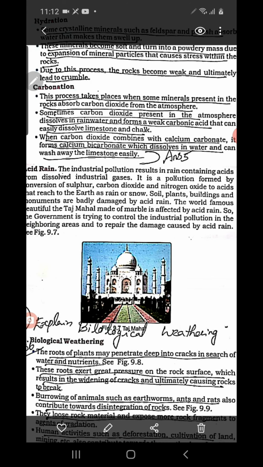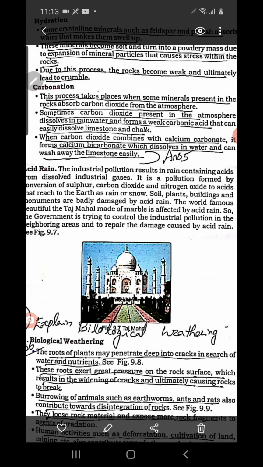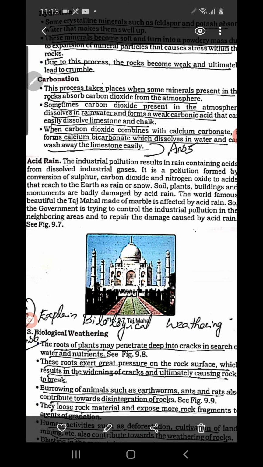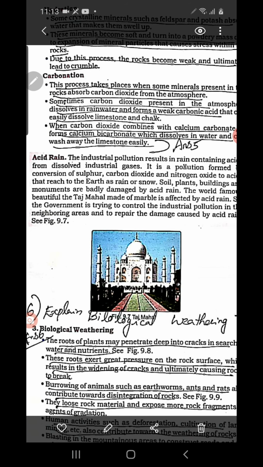When this harmful rain occurs, what happens? This rainwater falls on the plants, ground, and even on monuments. This can cause damage. This is very harmful. One example is the Taj Mahal. The Taj Mahal is made of pure white marble. Nowadays, some black spots are appearing on the Taj Mahal. Experts say that is mainly due to acid rain, because it is located in Agra, which is an industrial region. Because of the industries, the atmosphere is polluted. So acid rain occurs, and this acid rain is damaging the marble of the Taj Mahal.